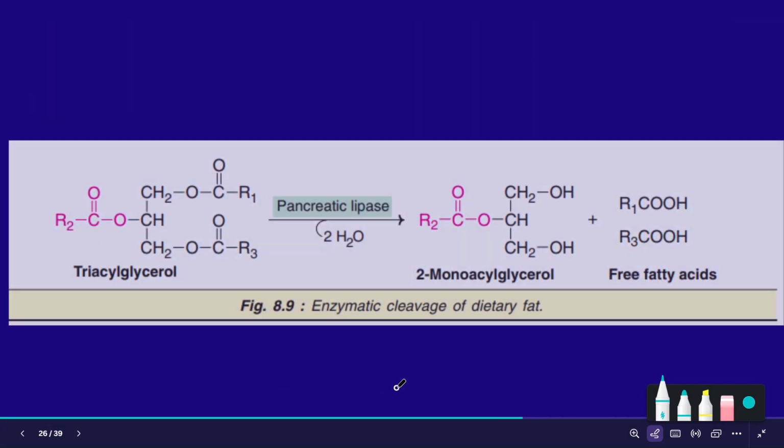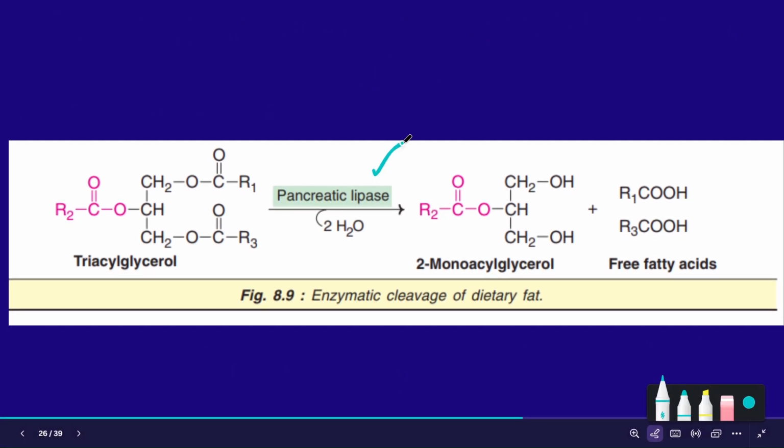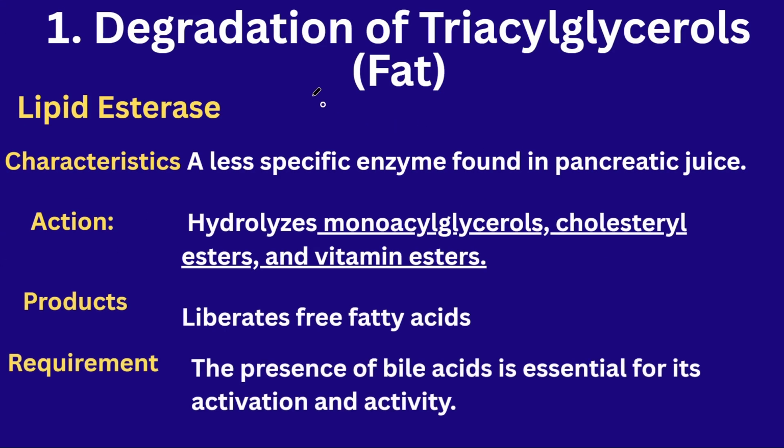They are the end products which are formed. So this is the picture. This is an enzyme acting upon the fats called triglycerols, leading to the formation of 2-monoacylglycerol and free fatty acids.